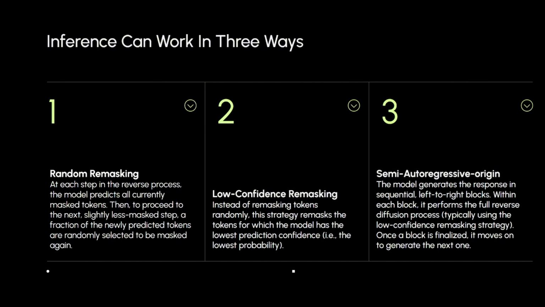The third way inference works is a little interesting. This is just supposed to say semi-autoregressive. Ignore the other part, that was something they said didn't work. Basically, it generates in chunks. You have a chunk, you do the diffusion process on that, and then you go on and do another chunk and do the diffusion process like that. So that's the three ways the diffusion process can work.